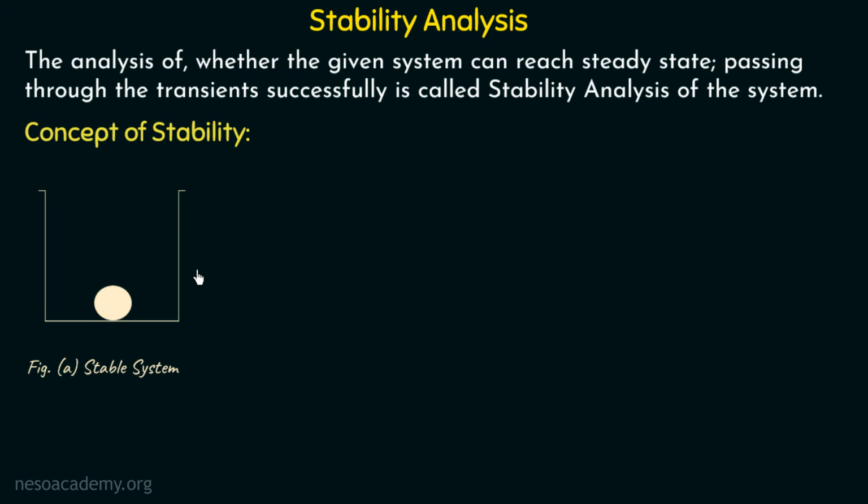Let us now move on to the second example, in which we have this shaped container, or we can say this shaped system, in which a ball is placed over the top of this system. Now we can clearly see that even a small amount of force can push this ball downwards. If we apply a small push to this ball, it has come downwards. So these types of systems are called unstable systems because in these systems even a small amount of disturbance can disturb the complete system. I hope you got this.